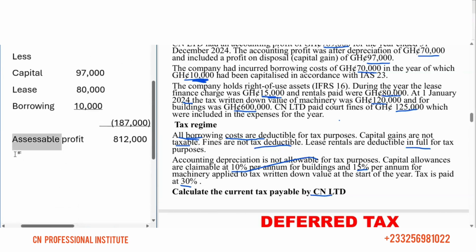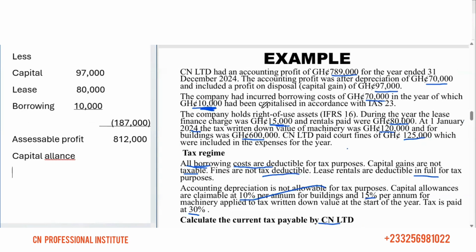Then now we come and deduct the capital allowance. You can deduct the capital allowance straightforward. With the capital allowance, we have two items here. We have building. Since building capital allowance is 10%, we are going to apply the 10% on the written down value here. Building, 10% on the 600,000.